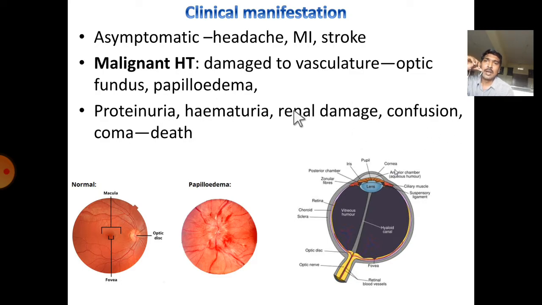If the blood vessels are damaged in the kidney, renal damage takes place that leads to proteinuria, hematuria, and confusion. If it happens in the CNS, in the brain, coma and death take place.